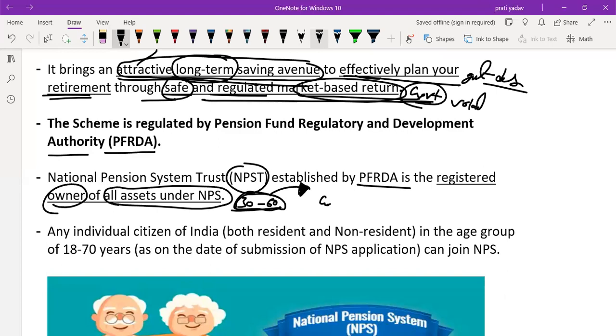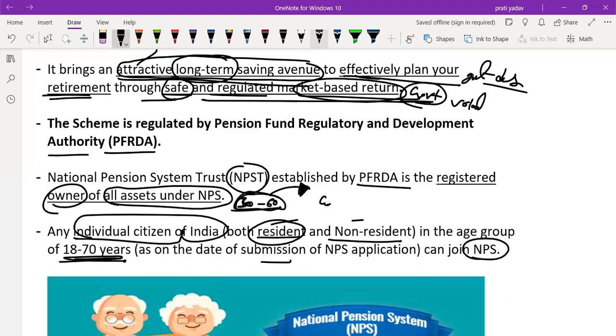Any individual citizen of India, both resident and non-resident. Remember, any individual citizen of India, resident or non-resident, in the age group of 18 to 70, as on the date of submission of the application, can join NPS. I took the example of 30 to 60 earlier, but here it is 18 to 70. So any people in the age group of 18 to 70 can join NPS.